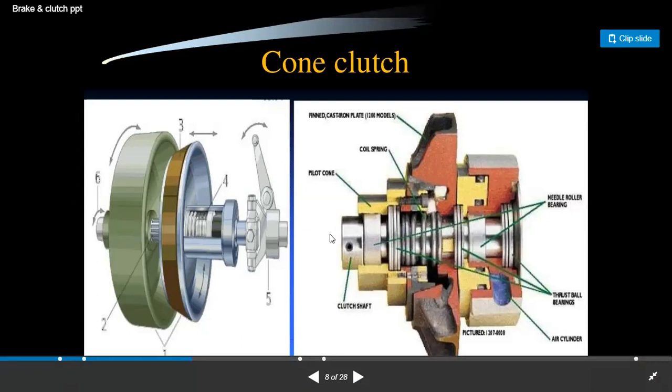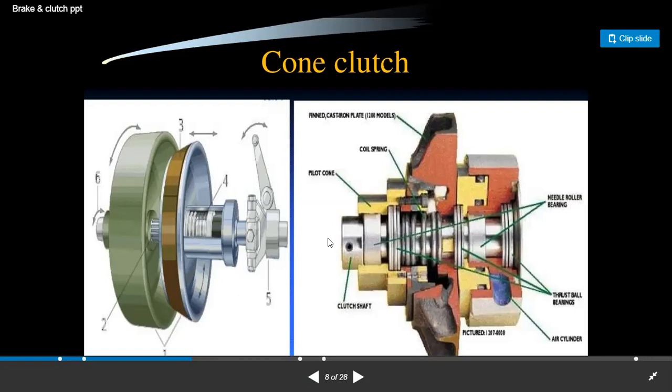How? The main thing is simple. When we apply the axial pressure on the clutch shaft, then the cone moves in the opposite direction of the driving cone, because of the coil spring which is attached in the cone clutch.